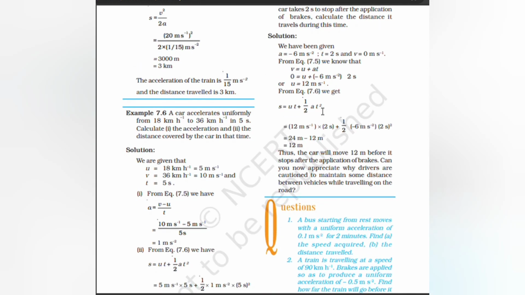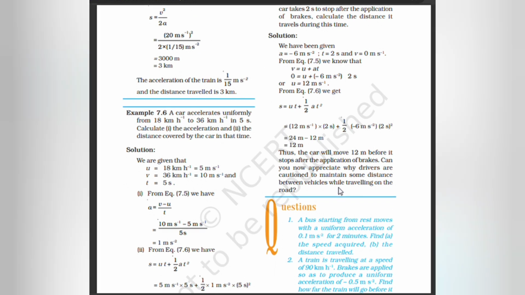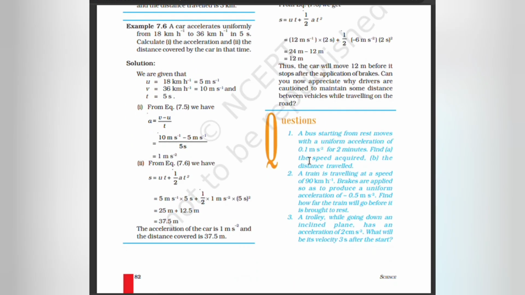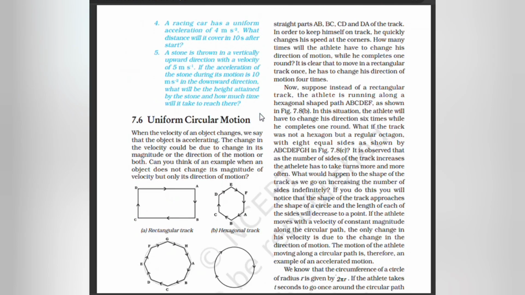s equal to ut plus half at square. It is 12 meter per second into 2 seconds plus half into minus 6 meter per second square into 2 seconds whole square. That is 24 meter minus 12 meter is equal to 12 meter. Thus the car will move 12 meter before it stops after the application of brakes. Can you now appreciate why drivers are cautioned to maintain some distance between vehicles while traveling on the road?